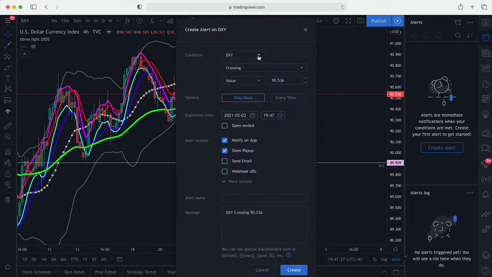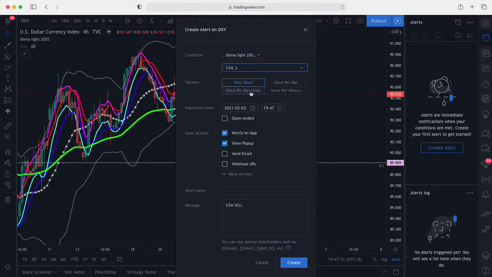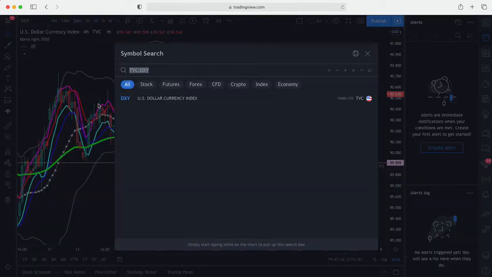As usual, we're just going to put our custom indicator for alert, CSM sell at H4, and of course I think it will be below EMA 50. Alright, that's DXY. So we know USD looks like it's going to be bearish.